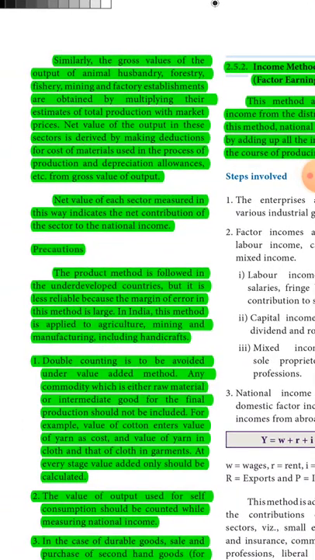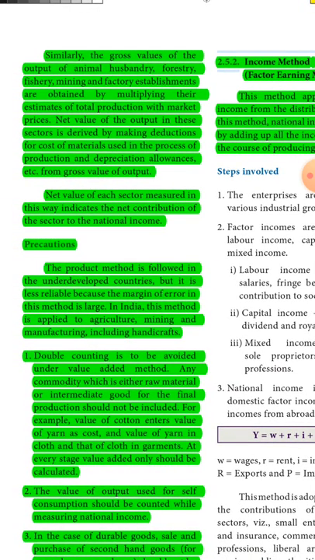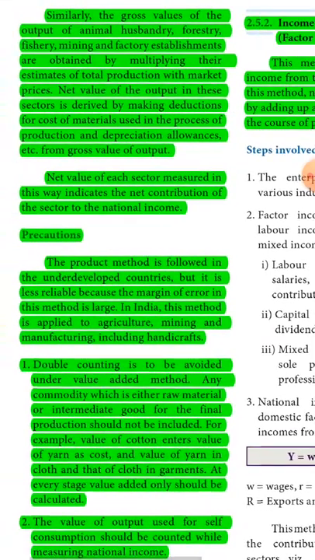Similarly, the gross value of the output of animal husbandry, forestry, fishery, mining and factory establishment are obtained by multiplying their estimate of total production with the market prices. Net value of output in these sectors is derived by making deduction for the cost of materials used in the process of production and depreciation allowances etc. from gross value of output. Net value of each sector measured in this way indicates the net contribution of the sector to the national income.